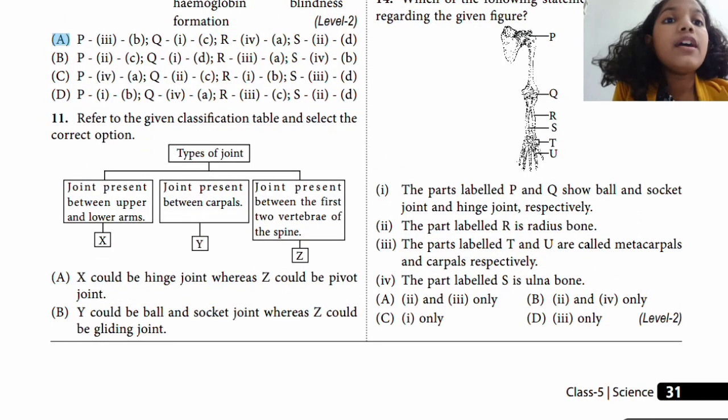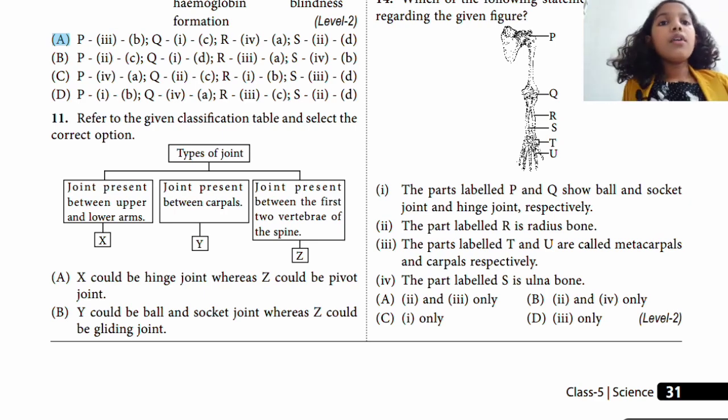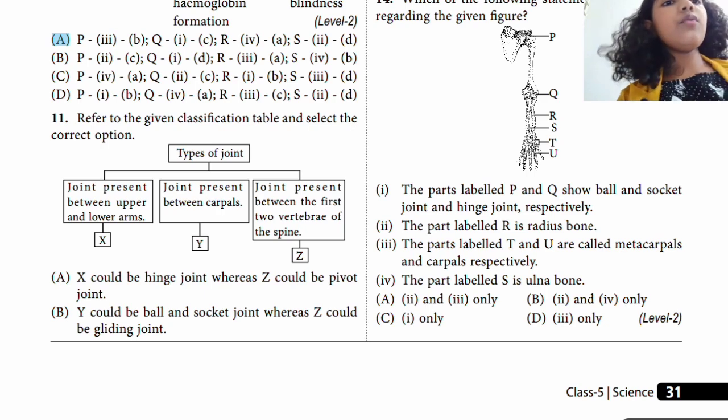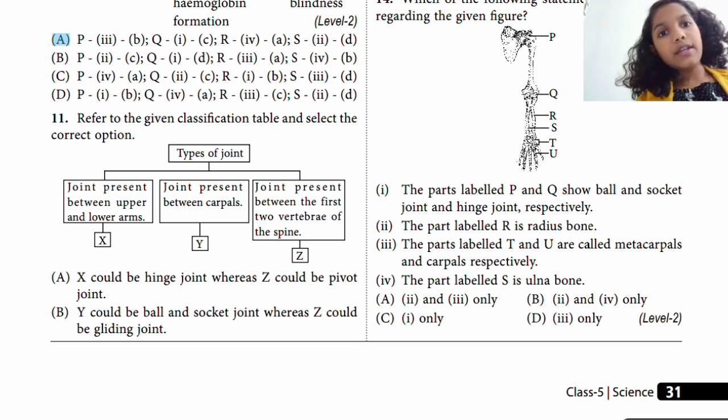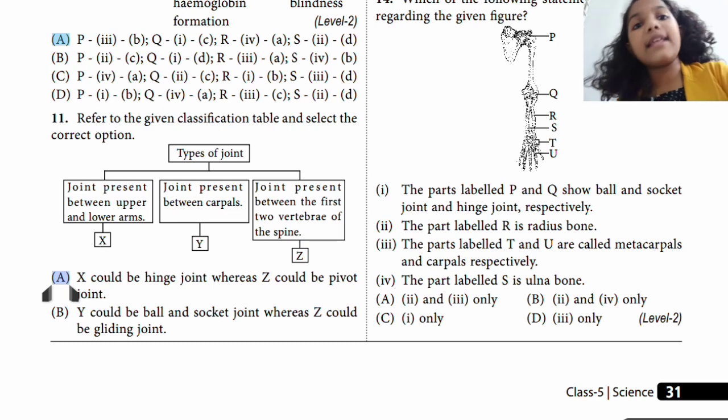11th one: refer to the given classification table and select the correct option. Types of joint, it's saying the joint present in the upper and lower limb is the ball and socket joint, the joint present between the carpals. Now if you see, the joint between carpals is a gliding joint, and the joint present in the first two vertebrae of the spine is a pivot joint. So X could be hinge joint, correct, whereas Z could be pivot joint. So A is the right answer.